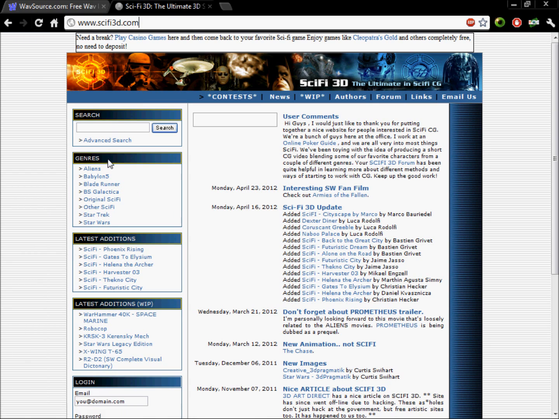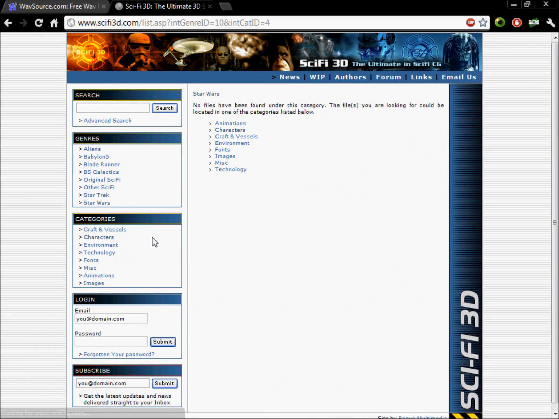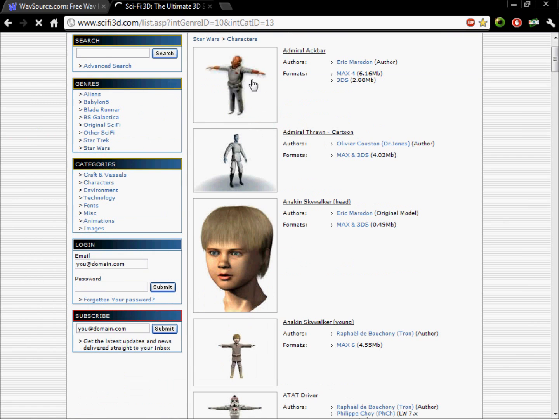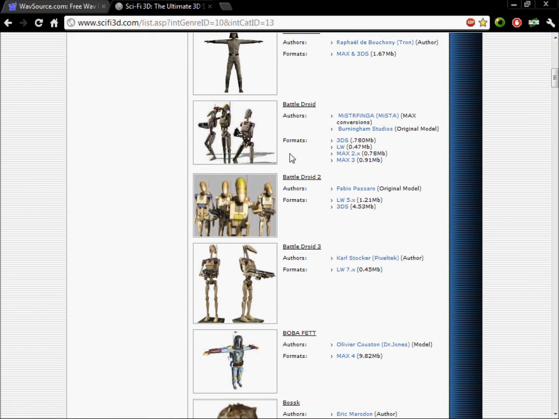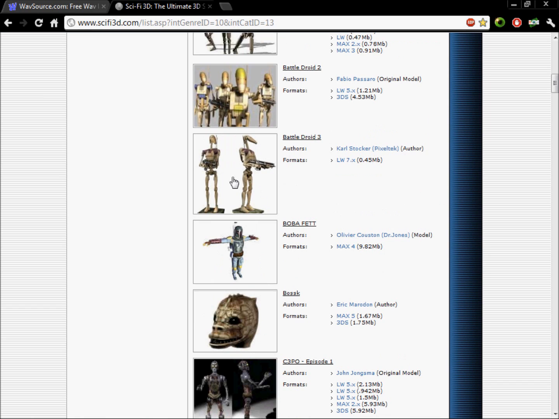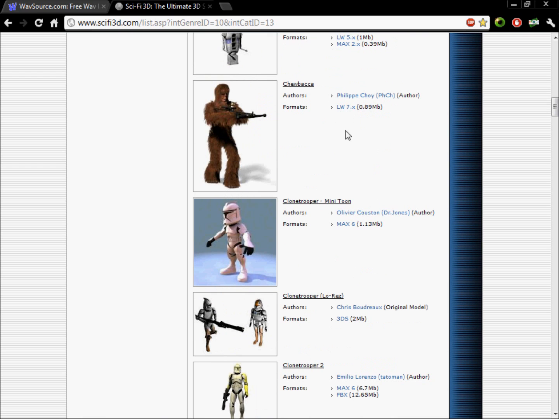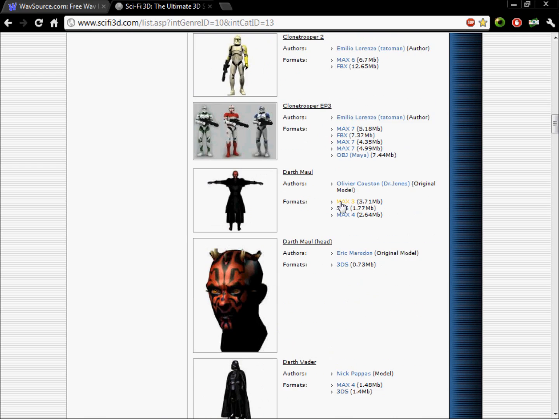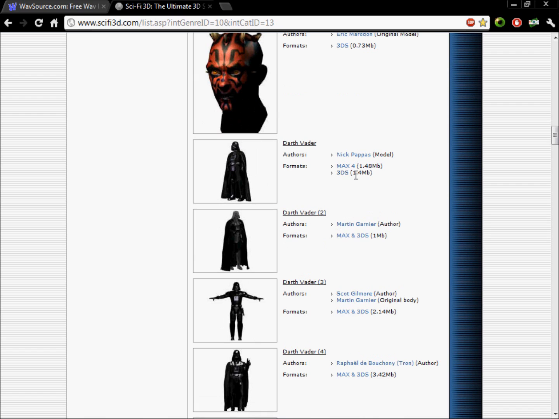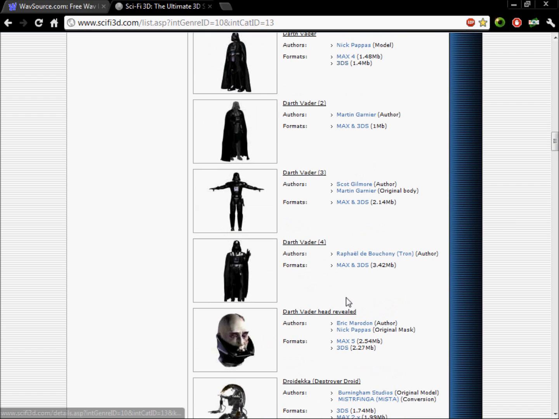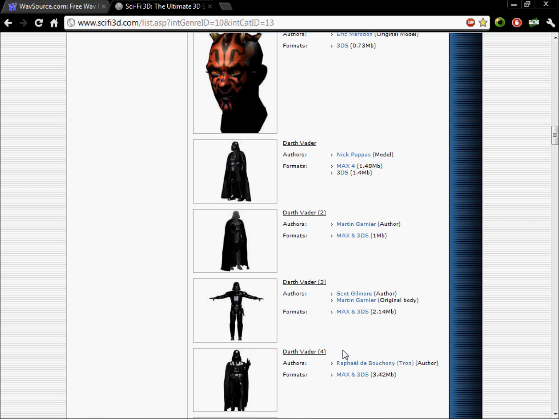What I'm going to do is go to genres, whichever way you want to say it, and go to Star Wars. Right, loads, go to characters, and now as you can see we have loads of Star Wars characters freely to download, so you can stick loads of these in. We might actually do a battle droid another day because I've got a sound effect for them. But yeah, you've got Chewbacca, Stormtroopers, Clone Troopers, Darth Maul, and here's Darth Vader. So you can see there are 4 Darth Vaders, well, and a head, but we don't want the head. Okay, 4 then, yeah.